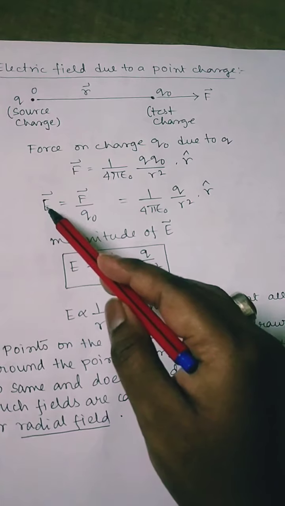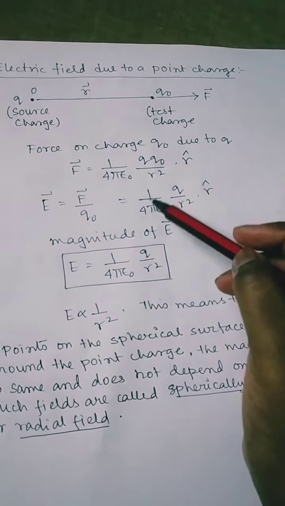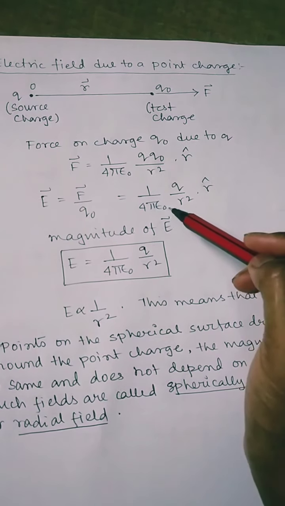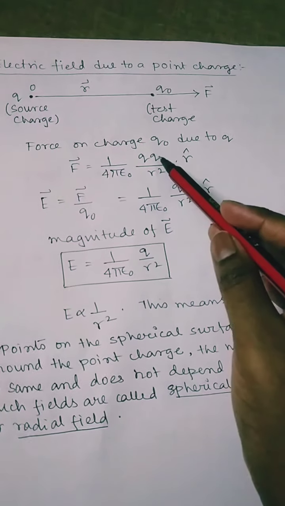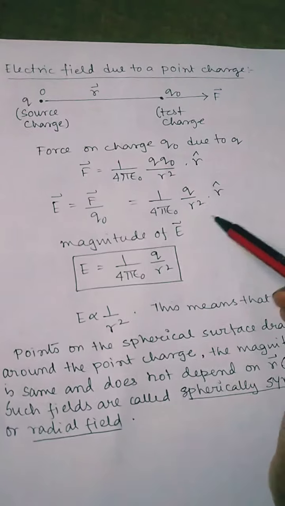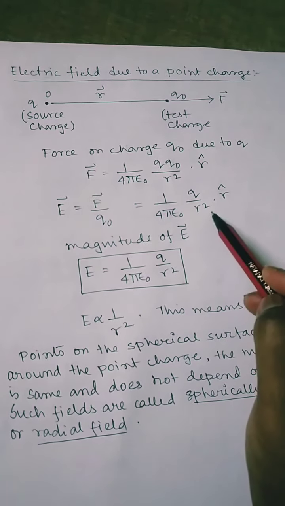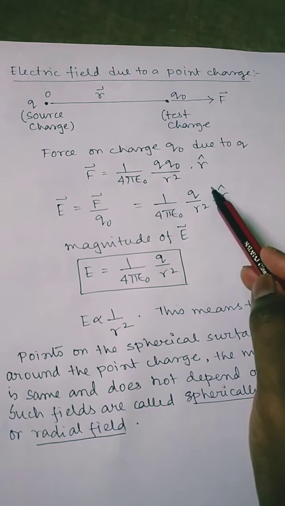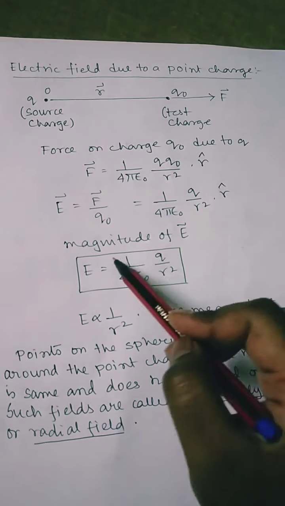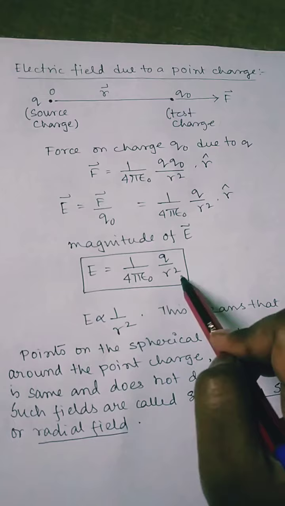Now from the equation of electric field we know that E is equal to F by q naught, where q naught is the test charge. So we will use this equation as 1 by 4 pi epsilon naught Q by r square, since we are dividing this force by q naught, so q naught gets cancelled, into r cap. Since electric field is a vector quantity, this is the direction part and this is the magnitude part. So the magnitude of E is equal to 1 by 4 pi epsilon naught Q by r square.